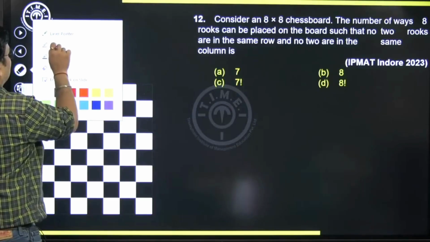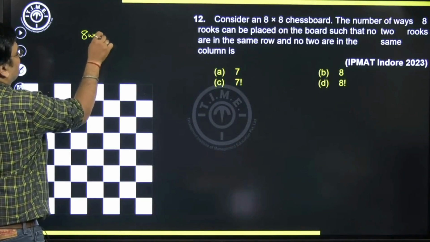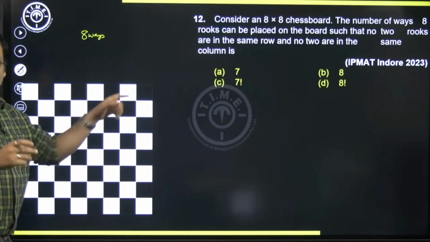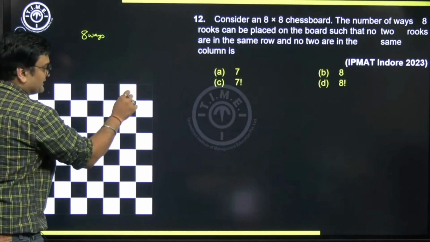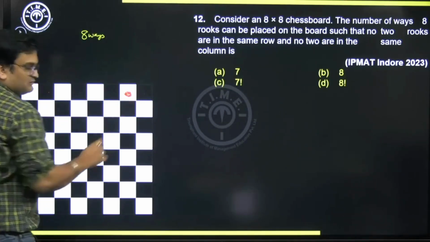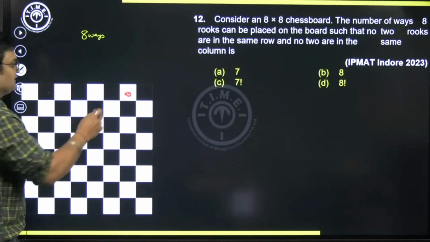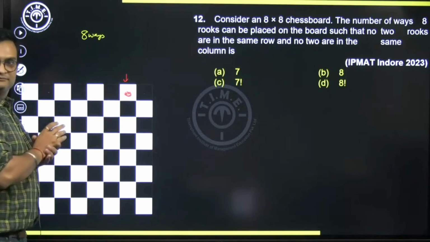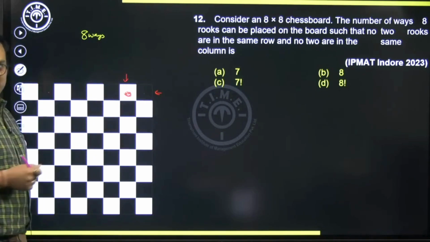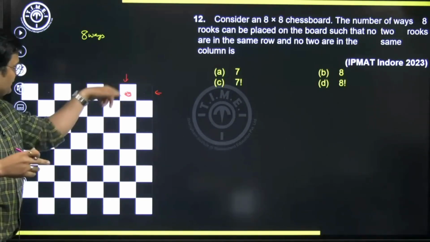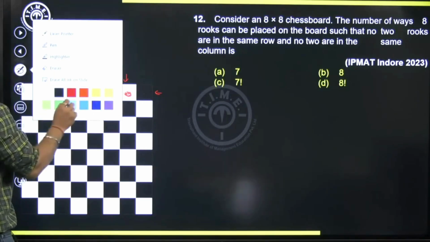So the first piece can be placed in 8 ways. I hope you understand. We can place it anywhere. For the sake of discussion, suppose we have placed the rook here. The moment I place the rook here, can I say for the next piece, this particular column is gone? And similarly, this particular row is gone anyways. Row is gone because we are counting from row. This column is gone.